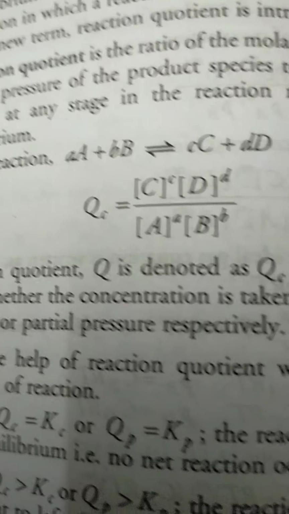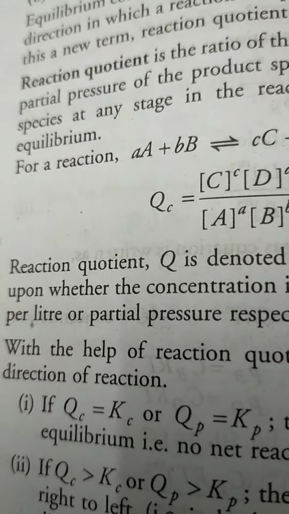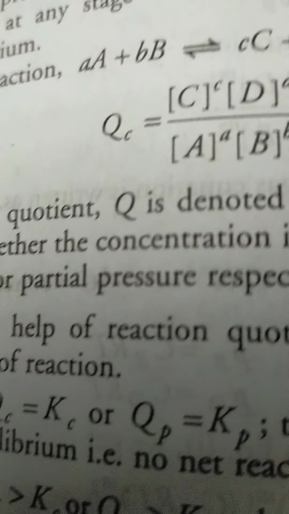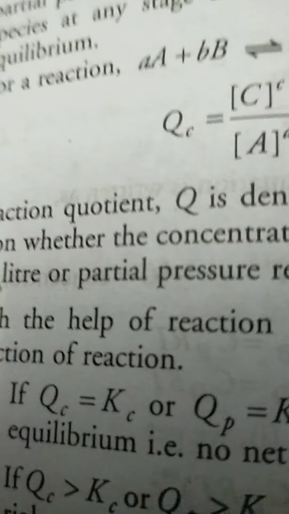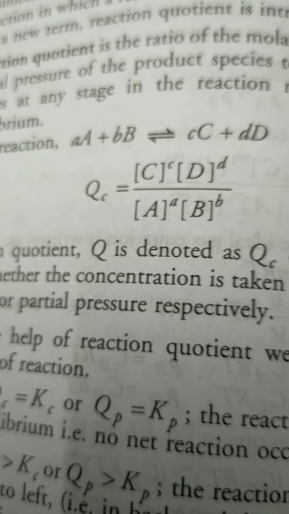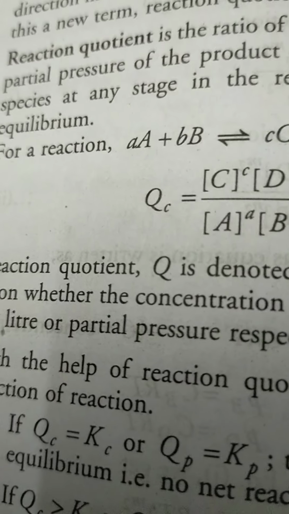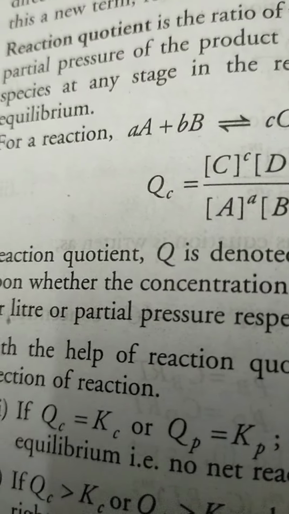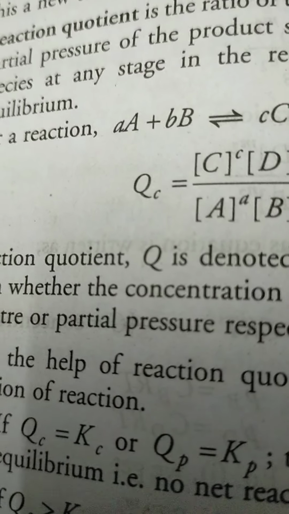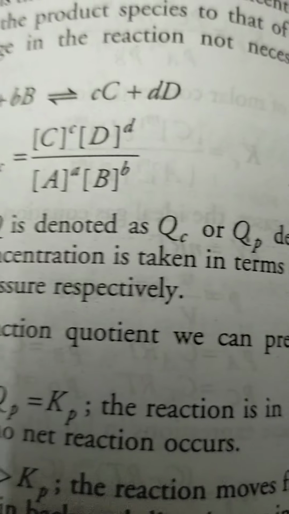With the help of the reaction quotient, we can predict the direction of the reaction. Look at this: quotient C, what is quotient C? Concentration reaction quotient.